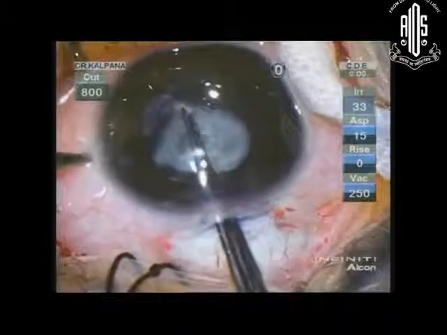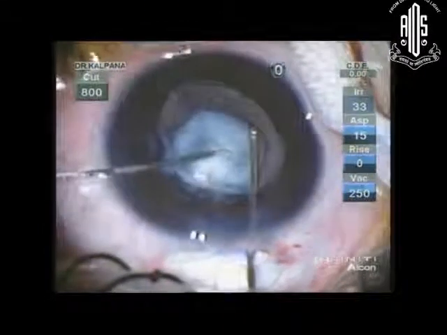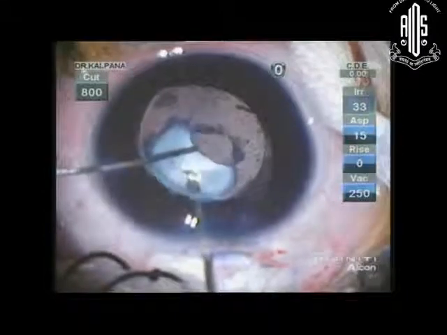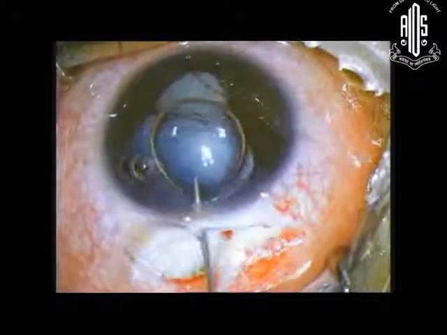I was not very sure about the extent of the posterior capsular dehiscence. So as a pediatric ophthalmologist, I always put the lens into the bag, so that's what I attempted in this patient as well. So after you remove the plaque, you do the posterior capsular excess and the anterior vitrectomy.